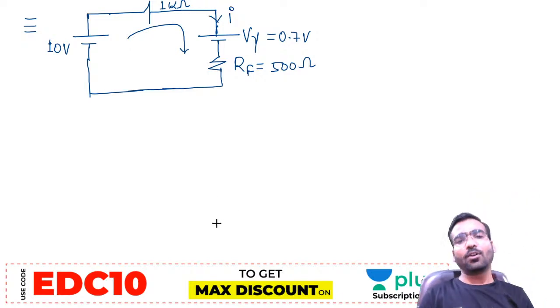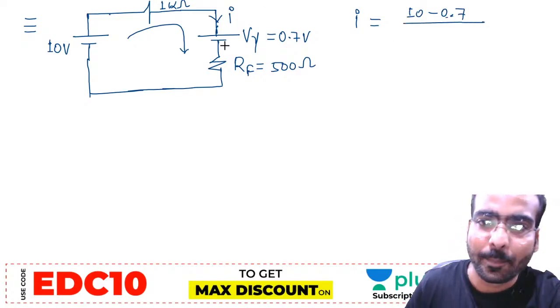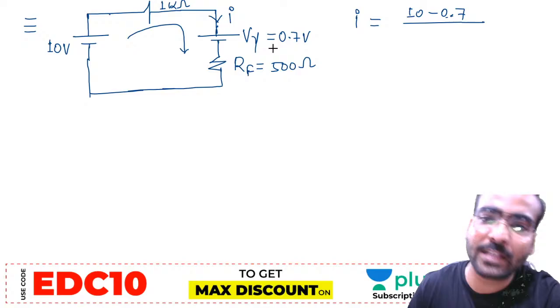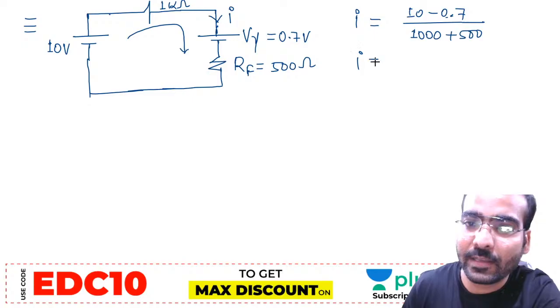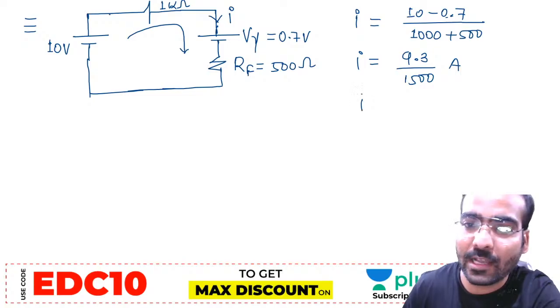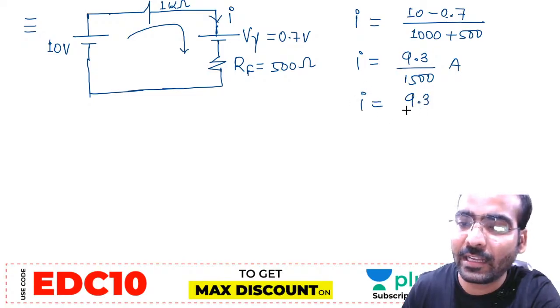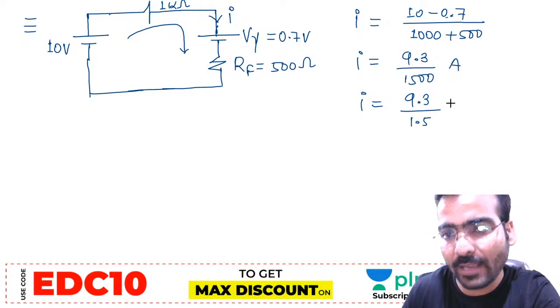Now you can find out how much current will flow in the circuit. I will be 10 volt minus 0.7 upon 1k plus 500. What is the meaning of 1k? 1000 ohm plus 500. So it is 9.3 upon 1500, and this is in ampere, or in milliampere we can write 9.3 divided by 1.5 kilo ohm.